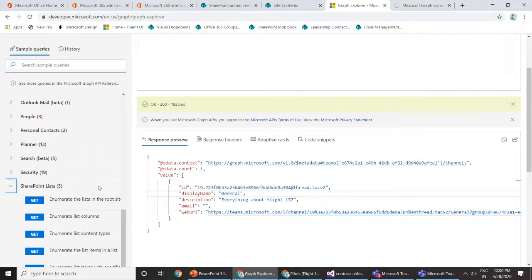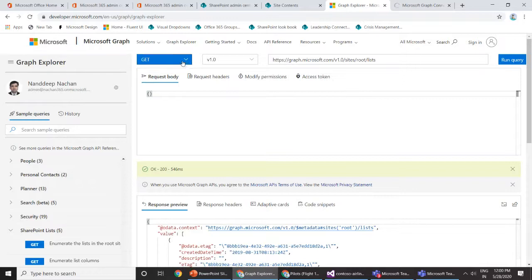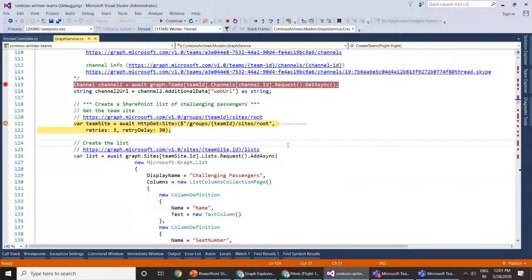Here are a few Graph APIs available. For example, if you want to enumerate through all of the lists available, or if you use this along with POST, you can create the list inside your SharePoint site. So we are going to use this particular Graph API to create a list. We can use this graph.microsoft.com groups team ID sites/root, which will help us